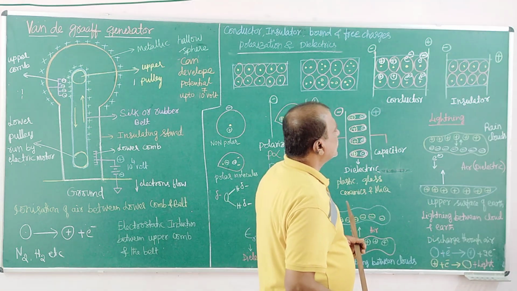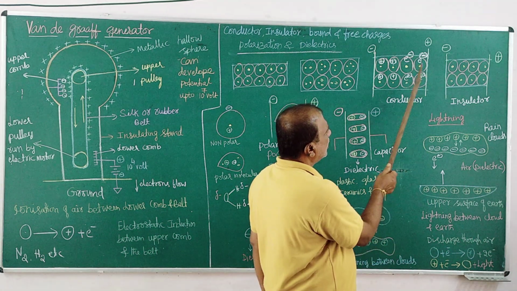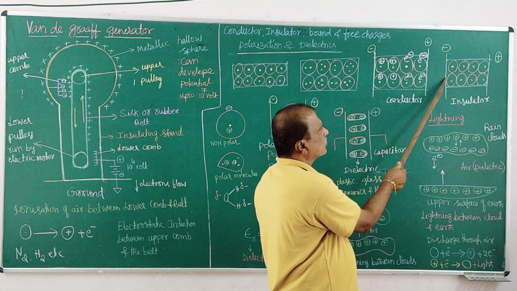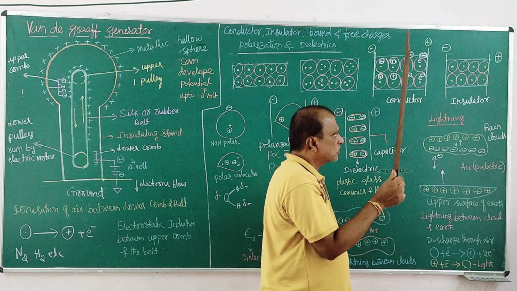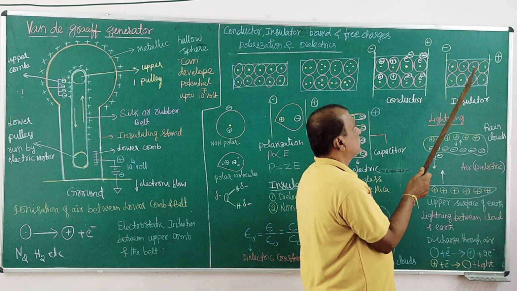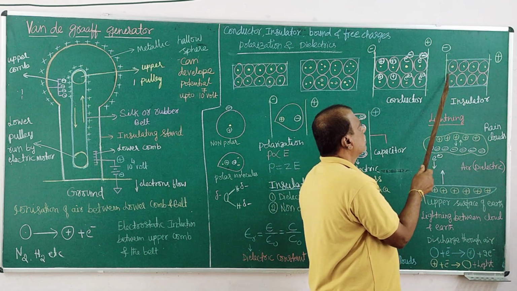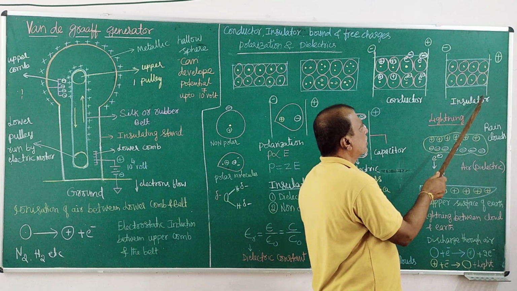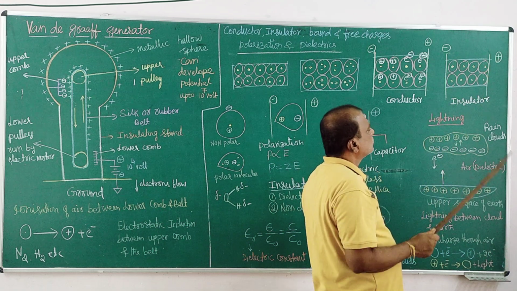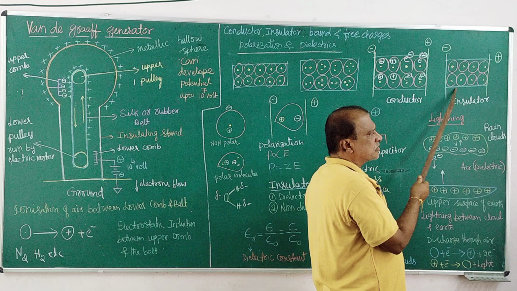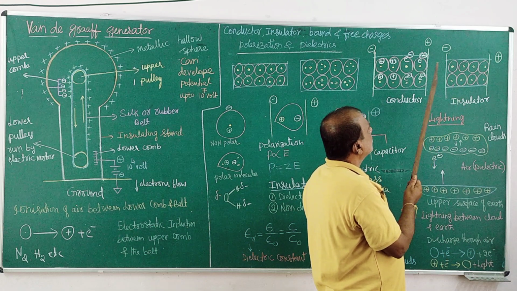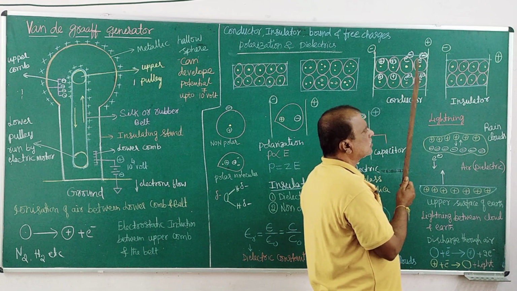What is meant by an insulator? Take the same kind of material. I am taking an atomic substance, of course; you can take a molecular substance as well. When you apply a potential difference, plus and minus, even in this condition we don't see a case like this.